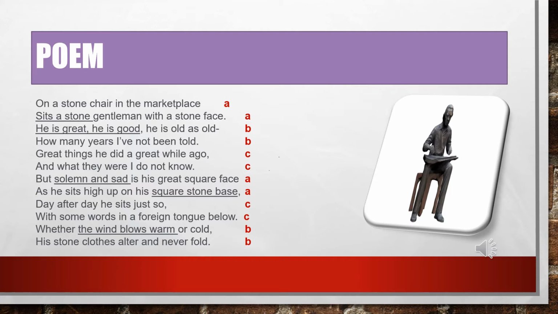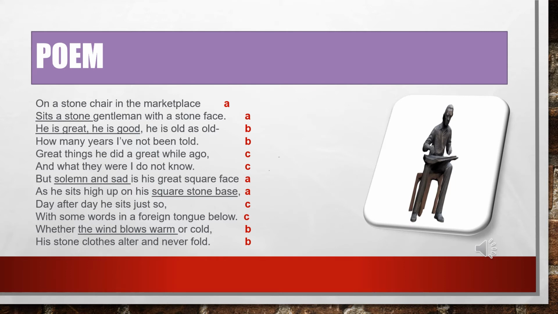Solemn means a kind of serious look. "Solemn and sad is his great square face, as he sits high up on his square stone base." So the square stone base is talking about the base where the statue is placed, which is already mentioned. It is square in shape, and it is also made of stone. His face carries a sad or solemn look. Though he carries the expression of sadness, he sits high up. That means he has a kind of proud feeling.